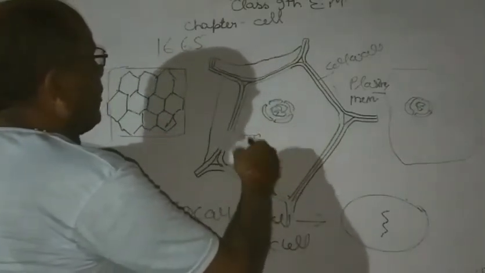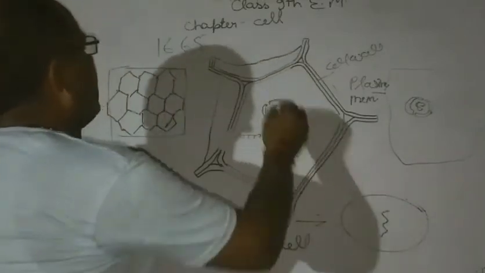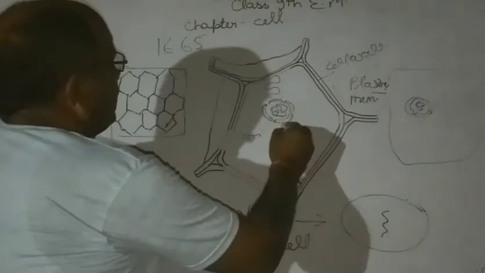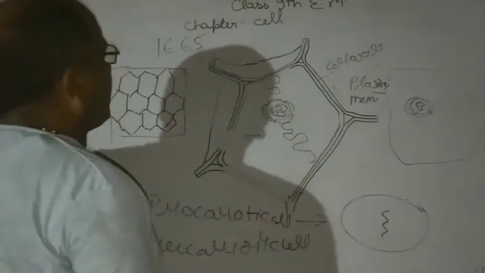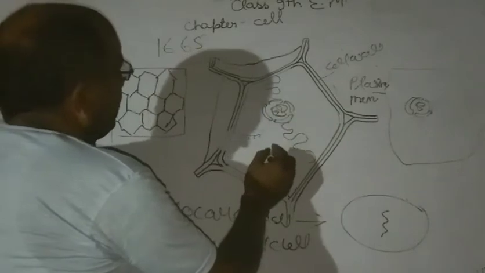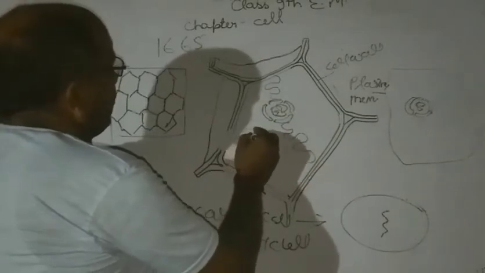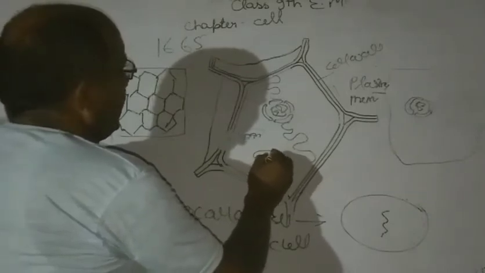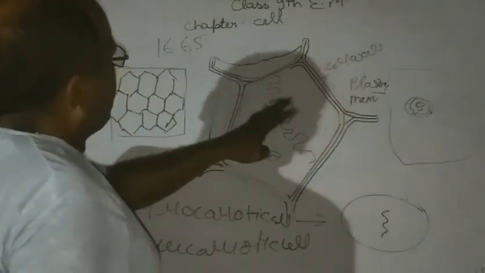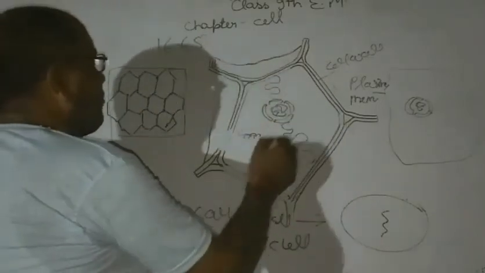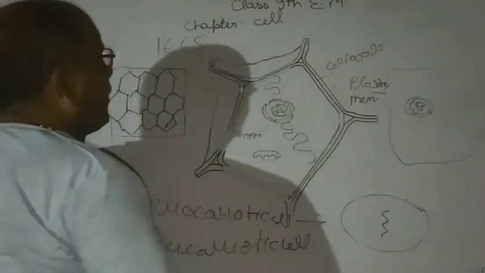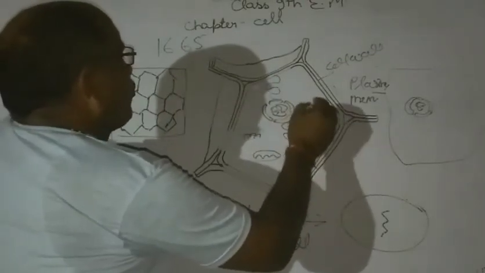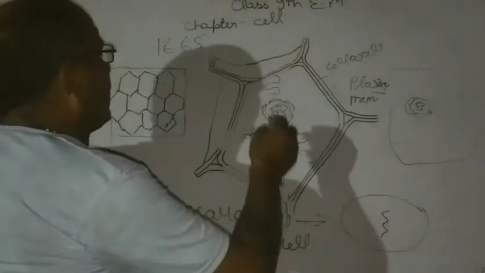Now the ultrastructure of the cell, seen by the electron microscope. In the plant cell, a eukaryotic cell, the nucleus is present. The nucleus is surrounded by the nuclear membrane and has chromatin. Lysosomes are absent in the plant cell.